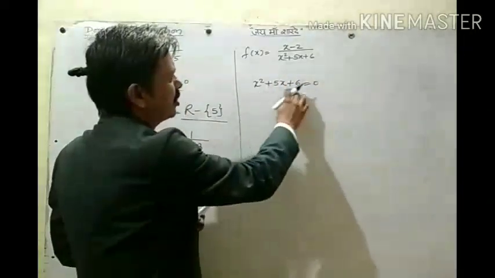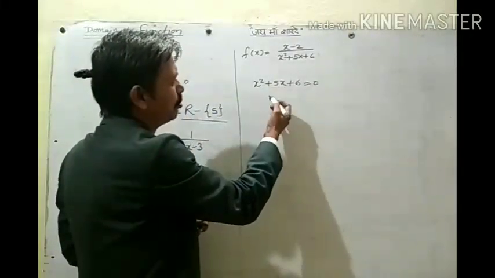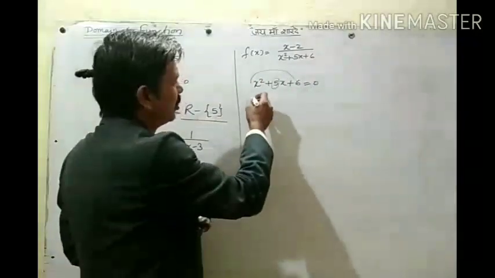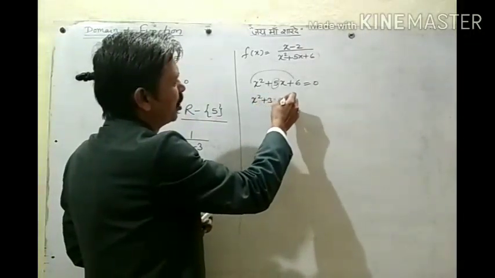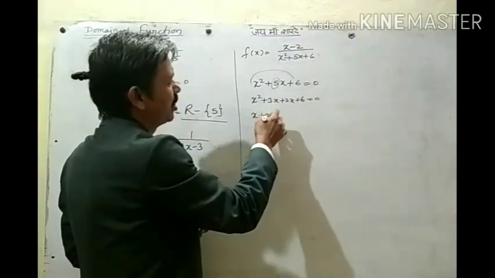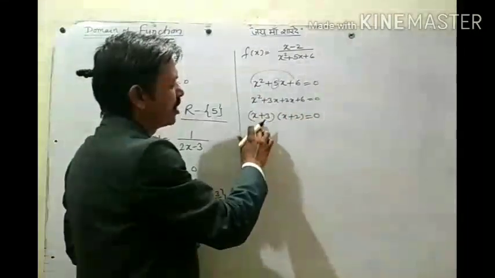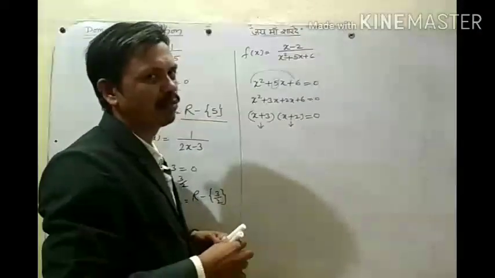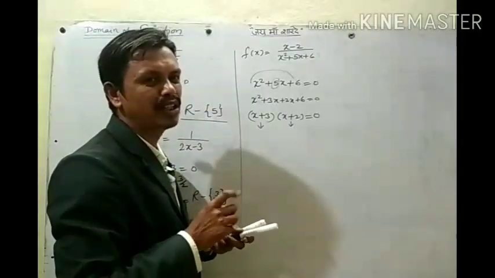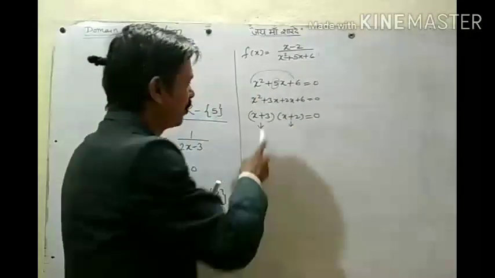Now we factorize it. This is a quadratic polynomial. How to factorize? We need two numbers whose sum is 5 and whose product is 6, like 1 and 6, 2 and 3. So x square plus 3x plus 2x, which is 5x, and 3x into 2x gives 6. So this gives you x plus 3 into x plus 2. x plus 3 into x plus 2 is 0. It means either this is 0 or this is 0. When you multiply two numbers and their product is 0, one of them must be 0. If neither number is 0, we cannot get a 0 product.